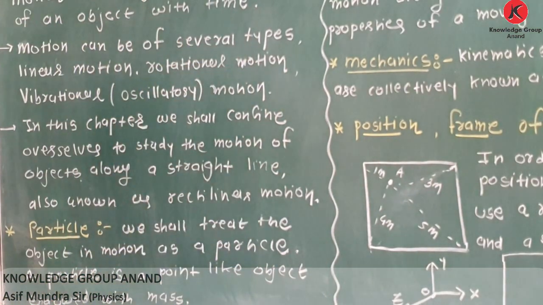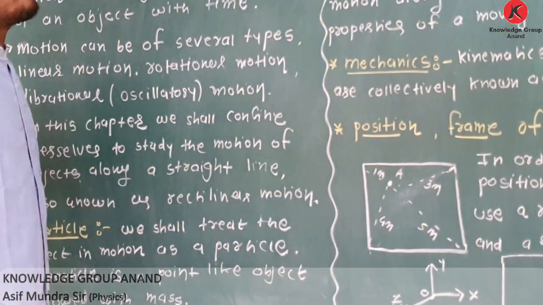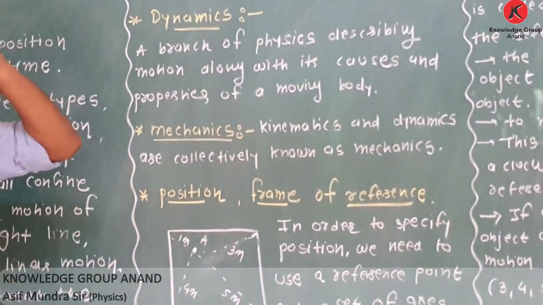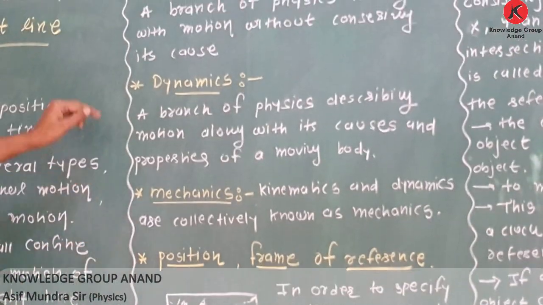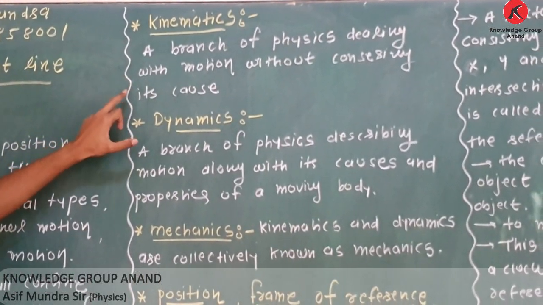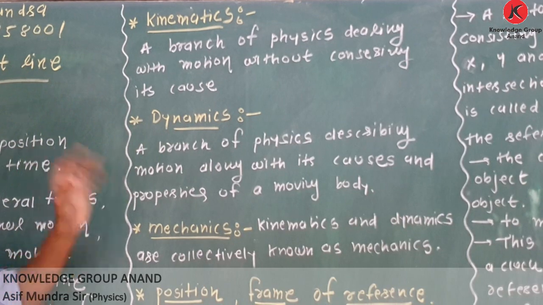Now, some definitions are there, branches of physics. See, first, kinematics. What is kinematics? A branch of physics dealing with motion without considering its cause.